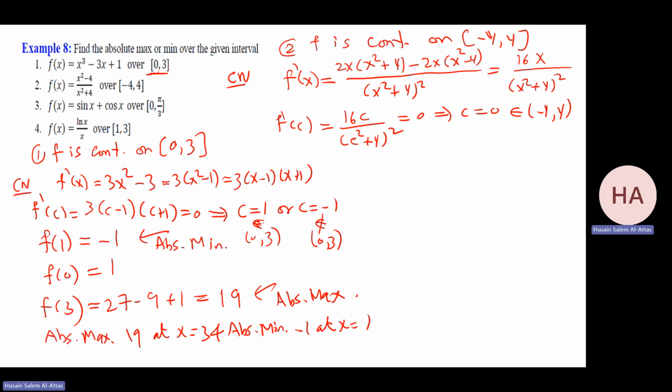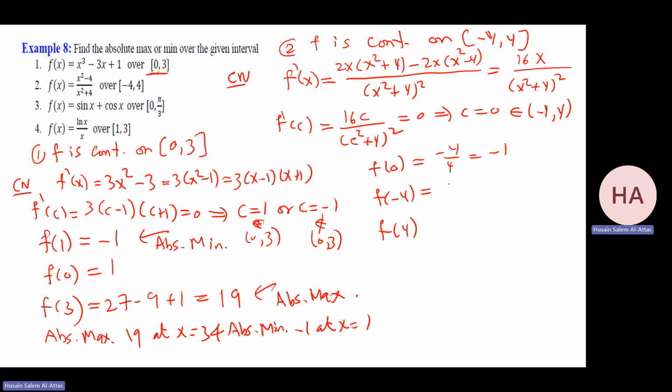And the function is differentiable everywhere, f prime always exists. So check f at 0, and f at -4, and f at 4. f at 0 gives me -4 over 4, which is -1.